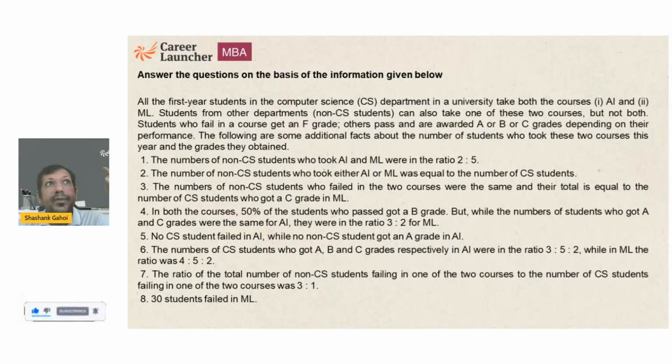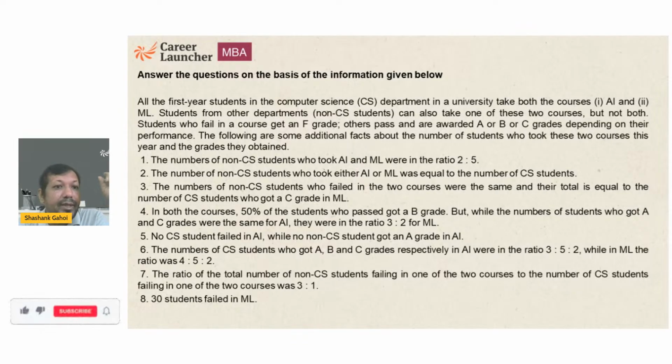Now the students in computer science are taking both, AI as well as ML. So let's say there are 100 students in computer science. All 100 are going to take AI, and all 100 are going to take ML. If I talk about non-CS students, they can also take one of those courses, but not both. It means, let's say there are 100 non-CS students. Out of that, let's say 30 are taking AI, then 70 must be taking ML. This is what it says.